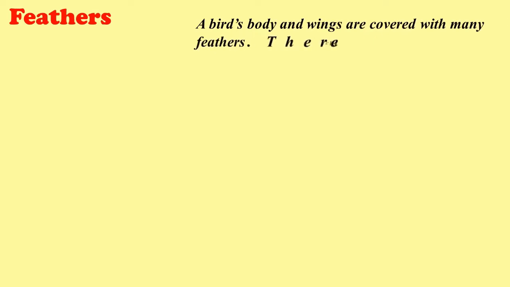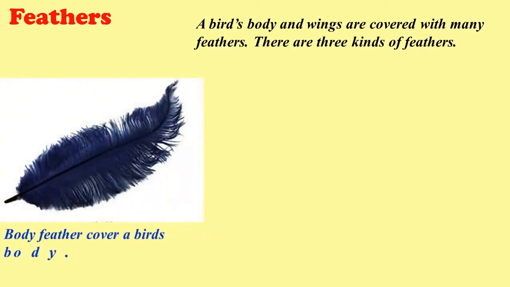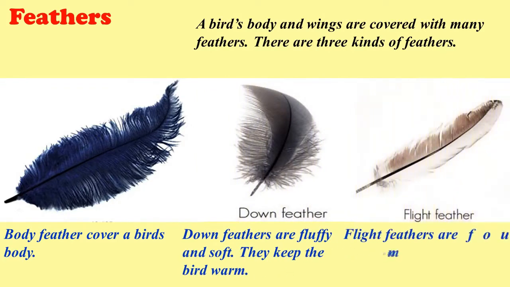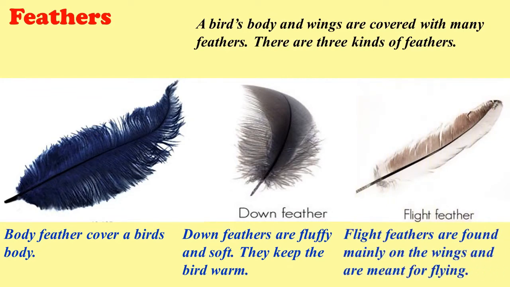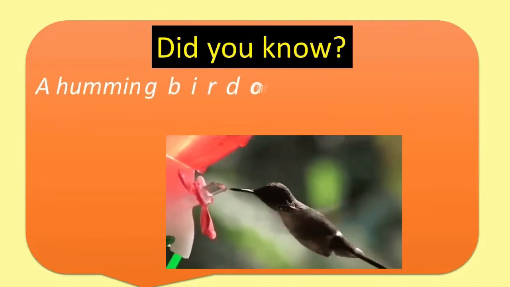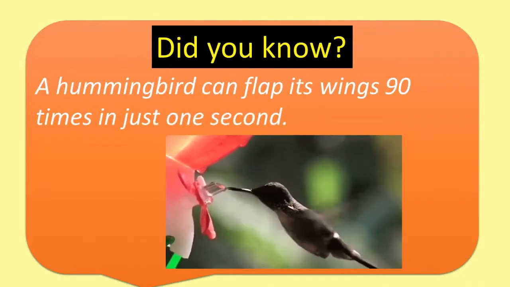Feathers. A bird's body and wings are covered with many feathers. There are 3 kinds of feathers. Body feathers cover a bird's body. Down feathers are fluffy and soft. They keep the bird warm. Flight feathers are found mainly on the wings and are meant for flying. Did you know? A hummingbird can flap its wings 90 times in just 1 second.